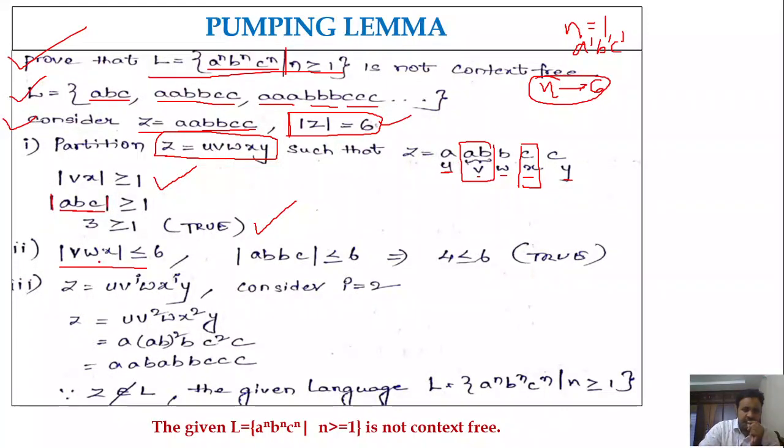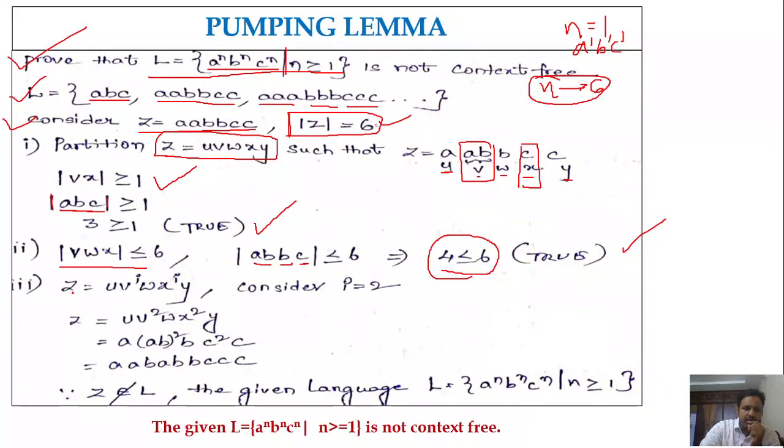So mod VWX must be less than or equal to 6, right? What is V? It is AB. What is W? It is B. And what is X? It is C, right? So what is the length of A, B, B, C? It is 4, right? So 4 is less than or equal to 6. So the condition is true, right?